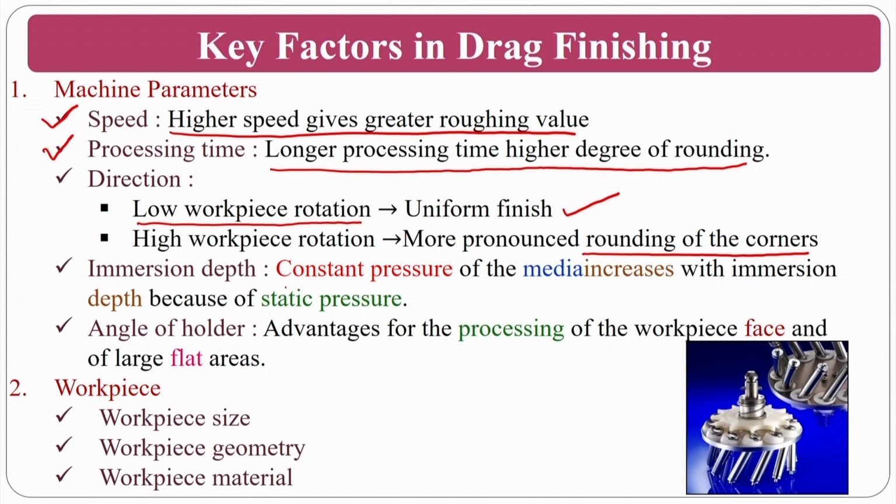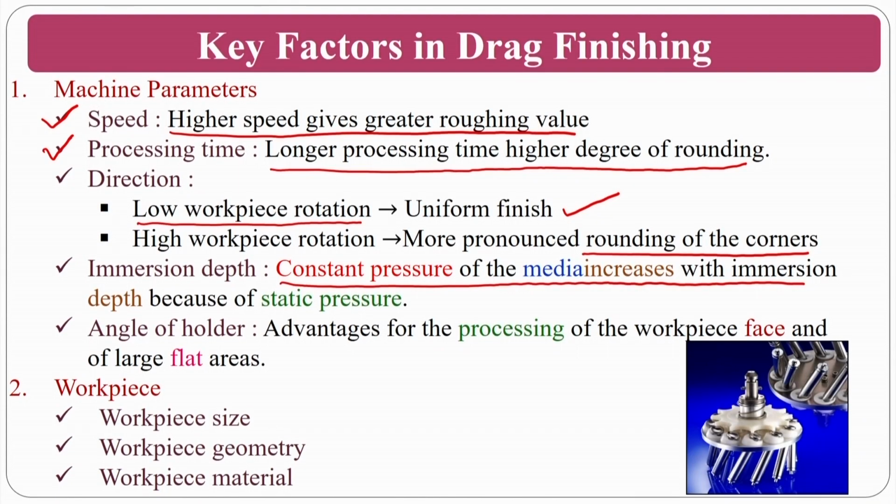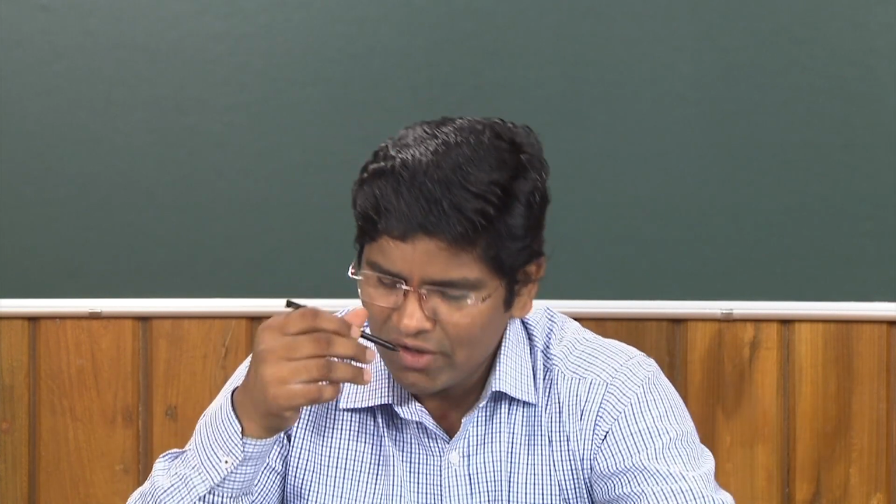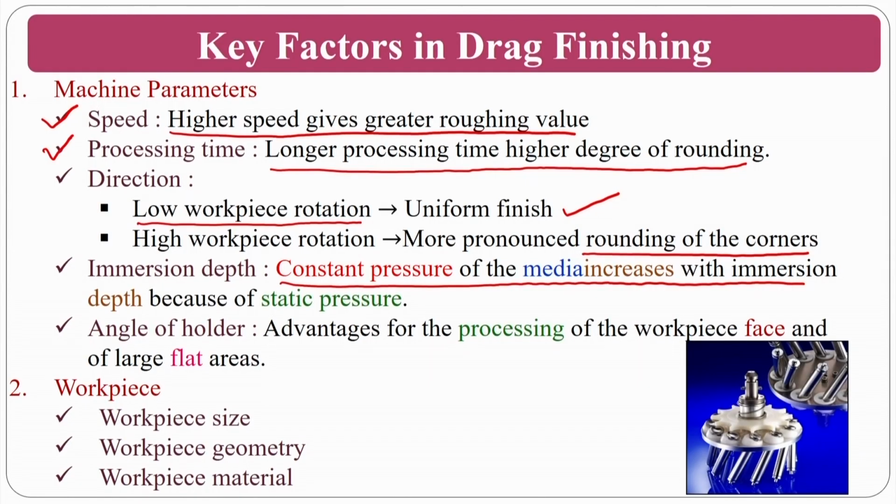Immersion depth: the pressure of the media increases with the immersion depth because of the static pressure. So you can go for different immersion depths. If I have a set of components where I want a uniform surface roughness, then your immersion depth should be constant. Angle of holder: you have seen the vertical type of motion or vertical type of holding. You can also give certain angles depending on the shapes of your components.